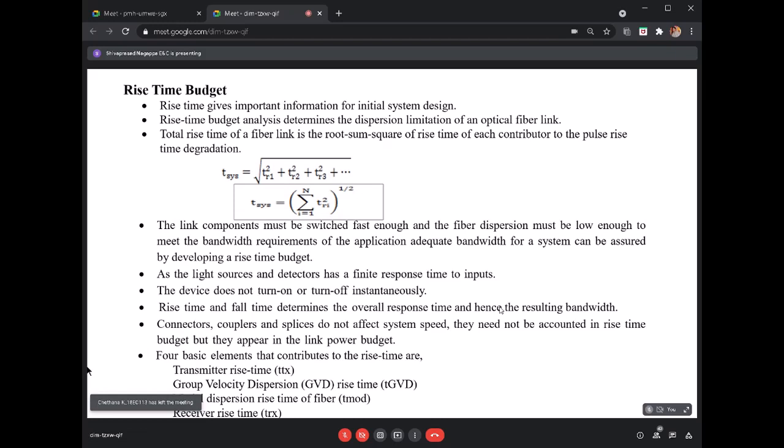This rise time budget analysis is a method that gives us the dispersion limit of your optical fiber. This is very important information for initial system design, because you will know what the dispersion limit is.